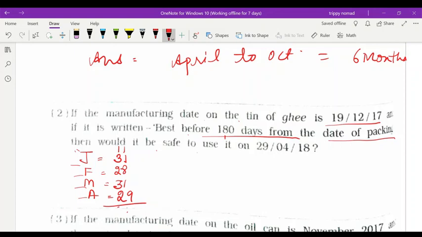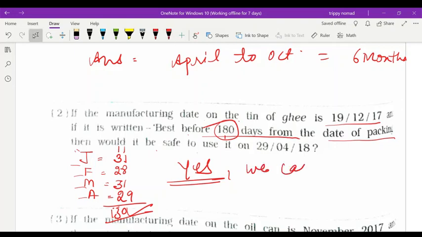That will be 130 days. So it is best before 180 days, so yes, we can use it on 29th April 2018.